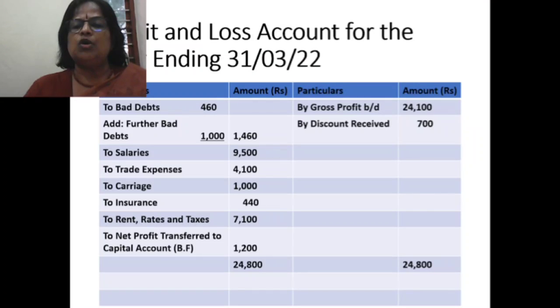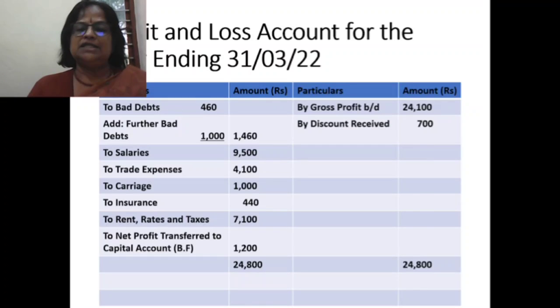By discount received 700. Now debit side: to bad debts 460, add further bad debts 1,000. So the bad debts already adjusted in the trial balance is 460, and the further bad debts mentioned outside the trial balance is 1,000. So outer column 1,460. To salaries 9,500. To trade expenses 4,100. To carriage. If it is carriage inwards, you know that it will go to trading account. Just carriage means it will come in the profit and loss account. The value is 1,000. To insurance 440. To rent, rates and taxes 7,100.